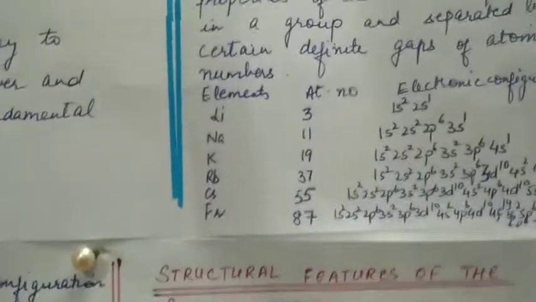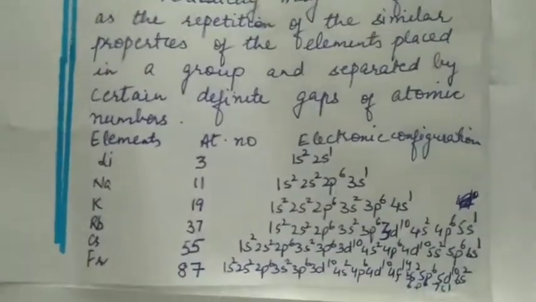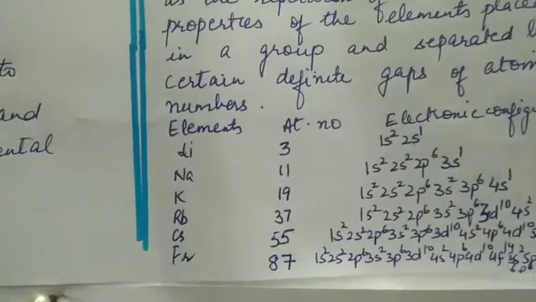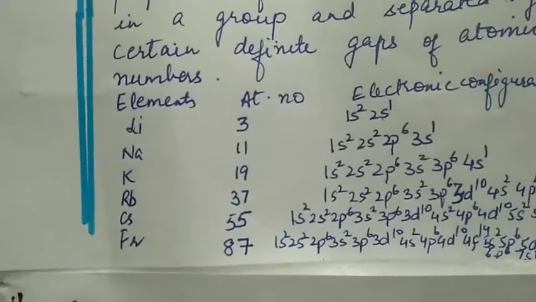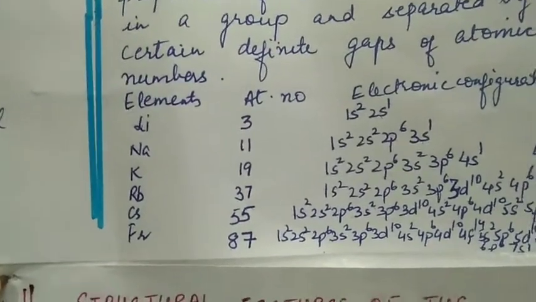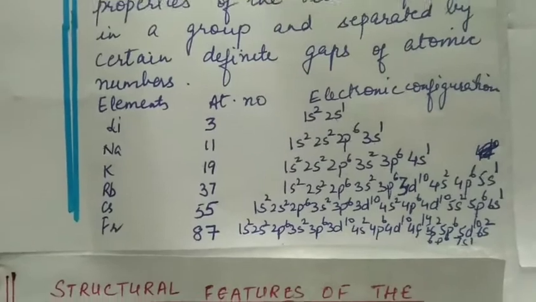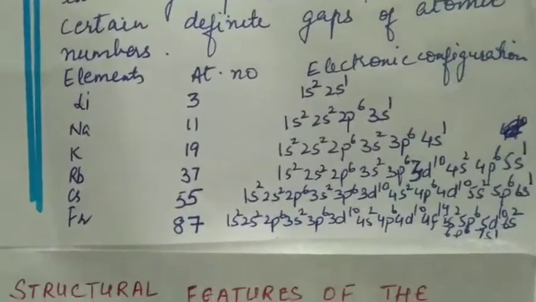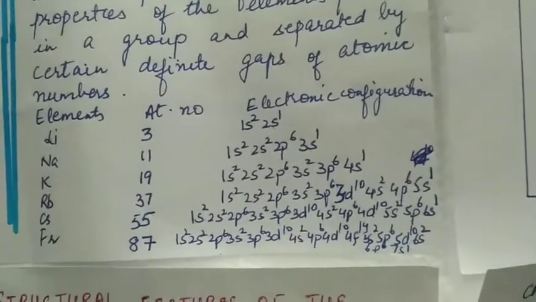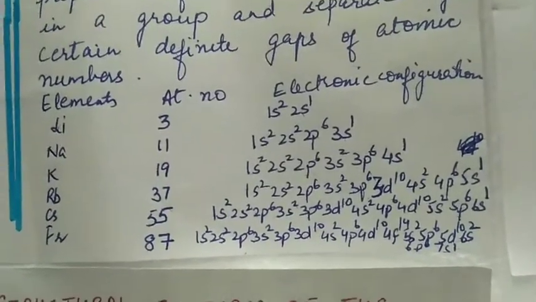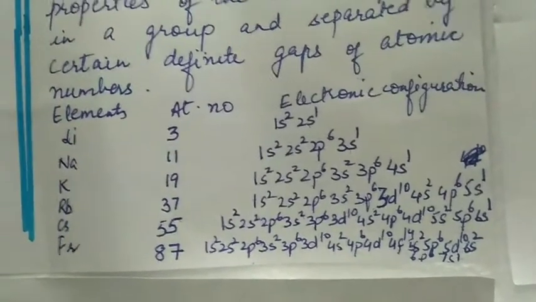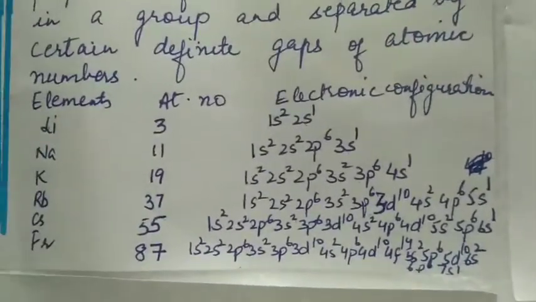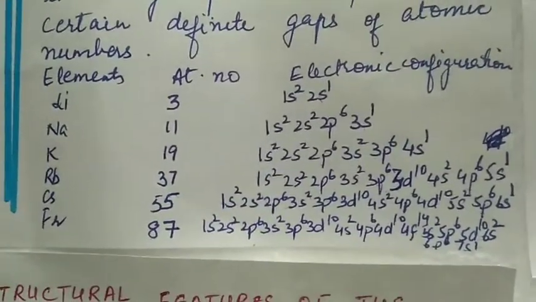Now we can see that this is a group of alkali metals: lithium, sodium, potassium, rubidium, cesium, francium, and their atomic numbers are respectively 3, 11, 19, 37, 55 and 87. Their electronic configuration: for lithium, 1s2, 2s1. So the last electron is in the second shell and there is only 1 electron in the s subshell.